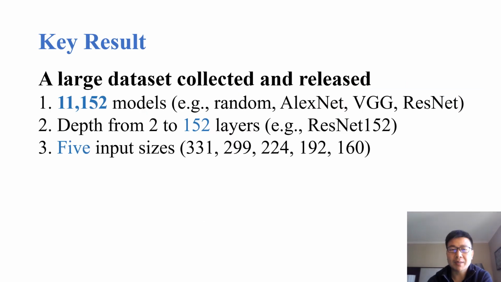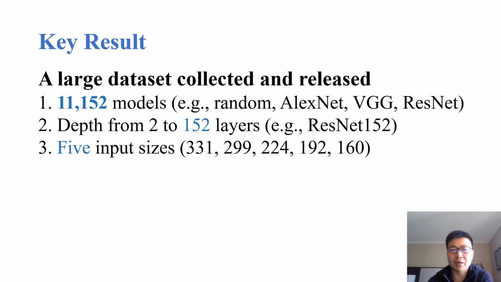Now we present some key results. Because there is no public dataset related to recovering model architectures through side channel information, we have collected a large-scale dataset and released it to facilitate the community. The dataset considers 11,152 different model architectures, including those randomly generated and from standard models such as AlexNet, VGG, and ResNet under different configurations. The network depth ranged from 2 to 152.